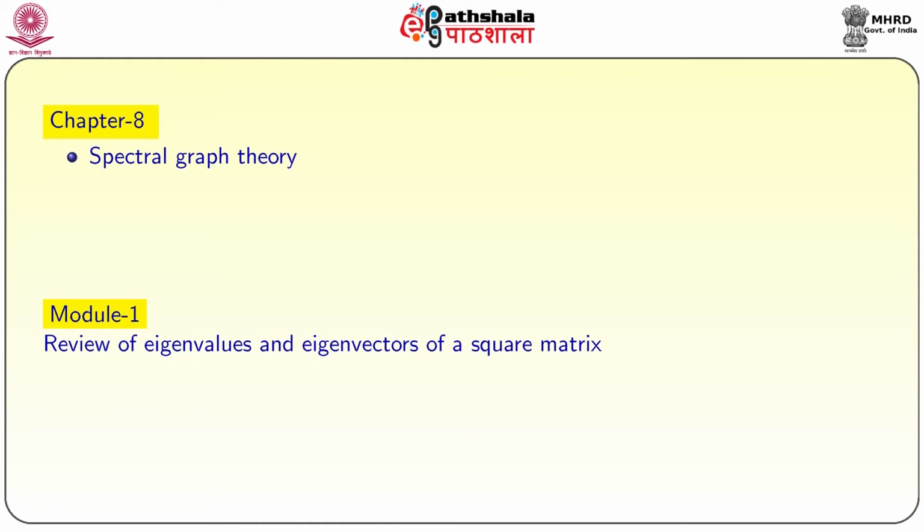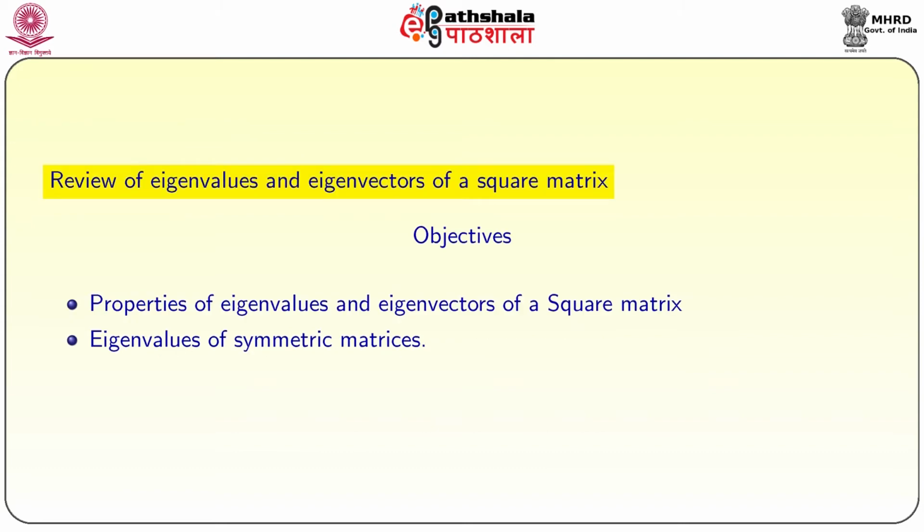Chapter 8 is about spectral graph theory. In this chapter, in module 1, we will see a review of eigenvalues and eigenvectors of a square matrix. Objectives of this module are properties of eigenvalues and eigenvectors of a square matrix, and eigenvalues of symmetric matrices.